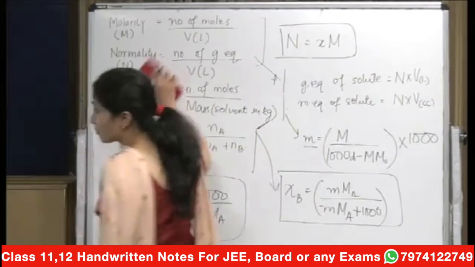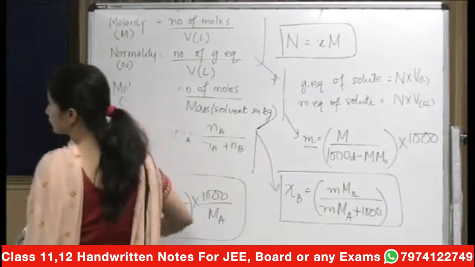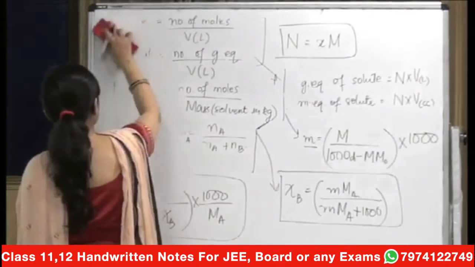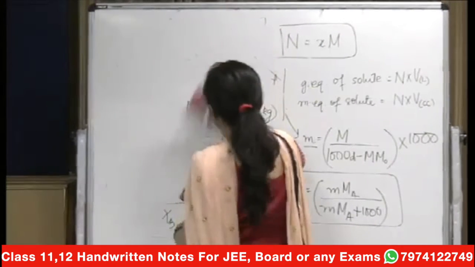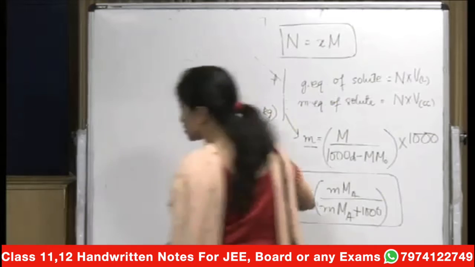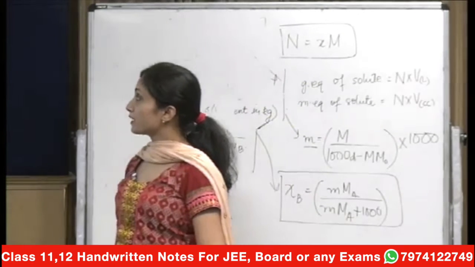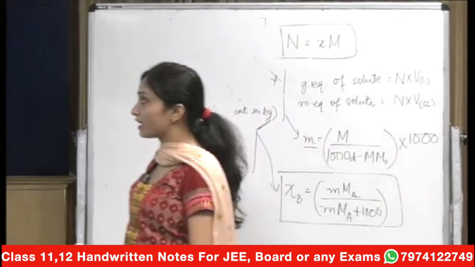Let's take up some of the questions. Check out the first question. It's a very simple question, so start working on it quickly now. We've already spent one full class on it. A solution was prepared by adding sufficient water to 100 grams of NaOH to make 0.5 liters of solution.